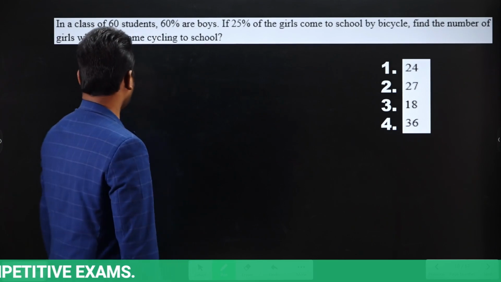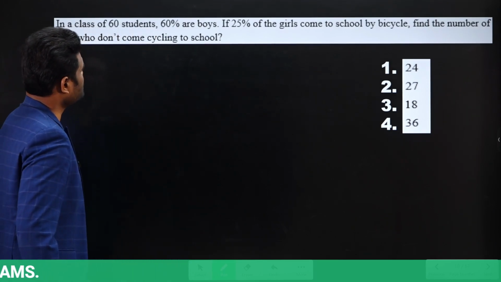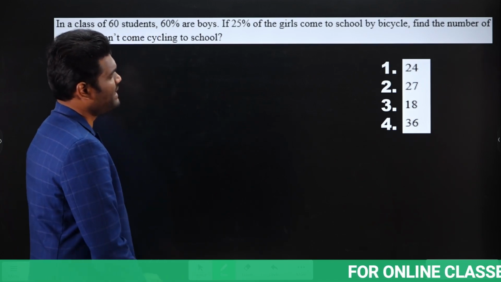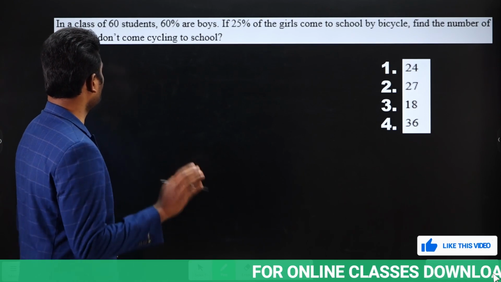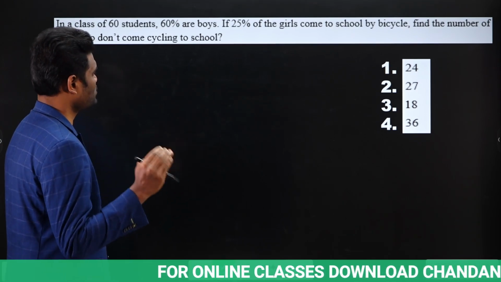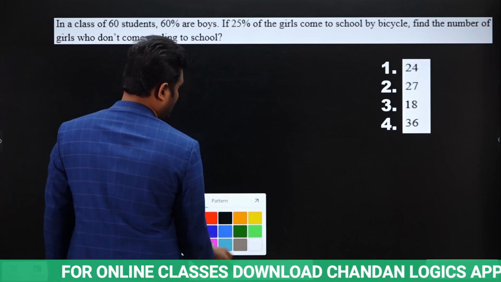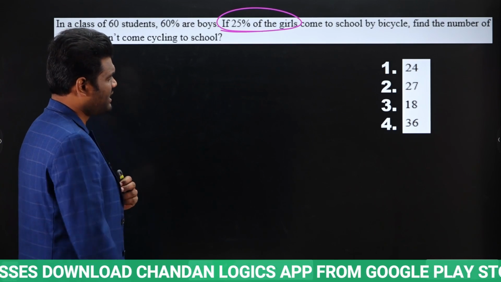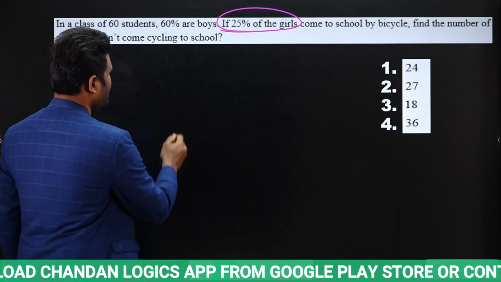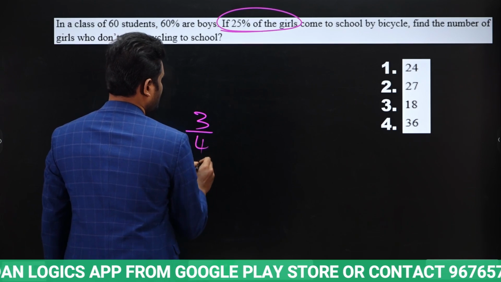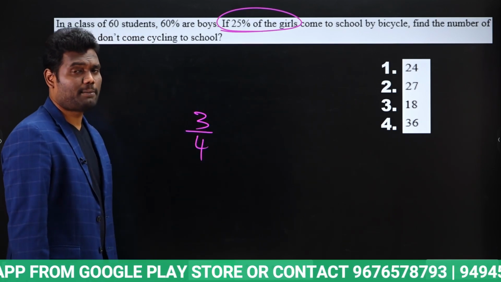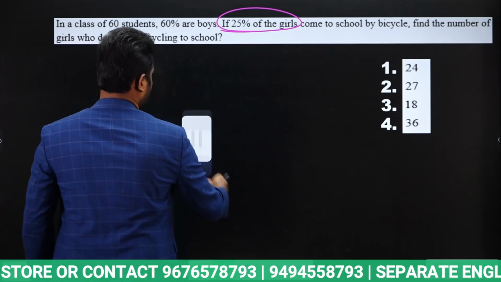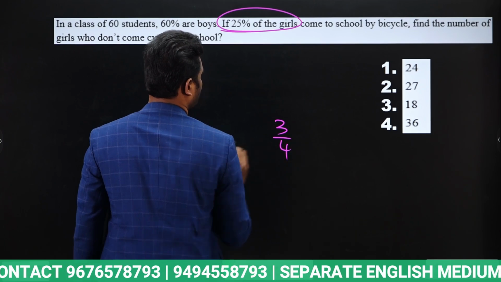Okay. Next, in a class of 60 students, 60% are boys. If 25% of girls come to school by bicycle, find the number of girls who don't come cycling to school. So if 25% are coming to school by bicycle in girls, then remaining 75%, that is 3 by 4. 3 by 4th of the girls come without cycle, yes or no? And here if you observe, 75% of girls, they won't come with bicycle.